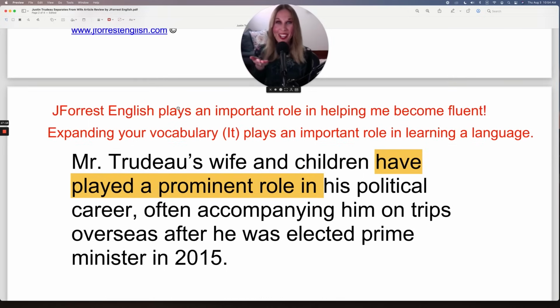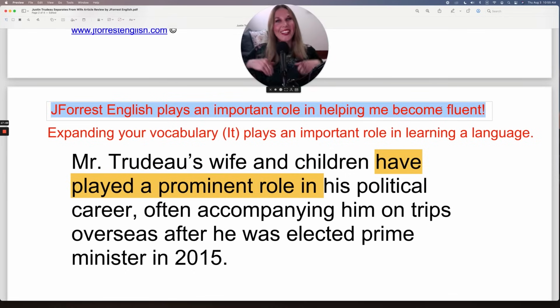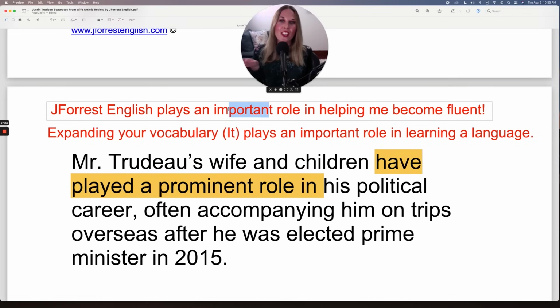So here's a good example. Hopefully you agree with this. JForrest English, the YouTube channel, JForrest English plays an important role in helping me become fluent. So here you have your verb play conjugated with JForrest English, which represents it. And then important role, you could change this for a different adjective, essential role, perhaps, and then in, and then you have your ing in helping me become fluent. So if you agree with this, put that in the comments below and feel free to change the adjective as well.